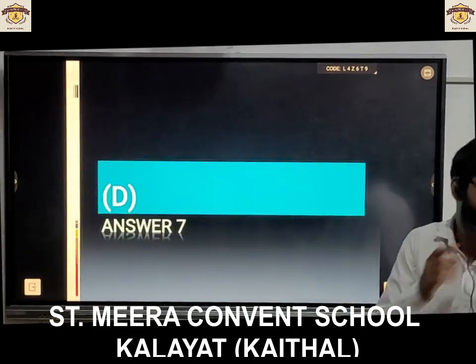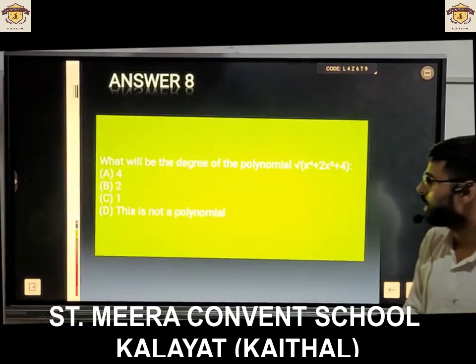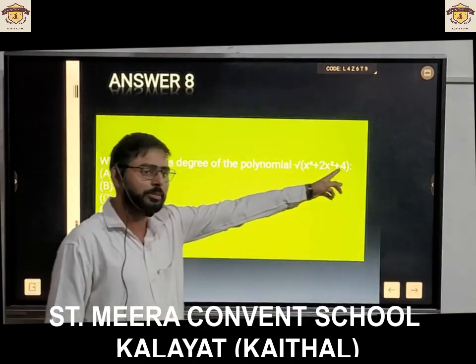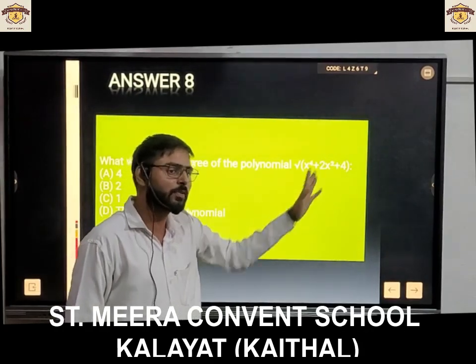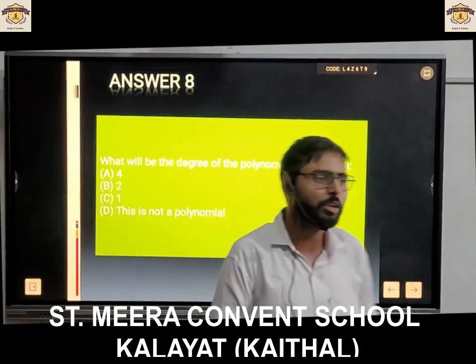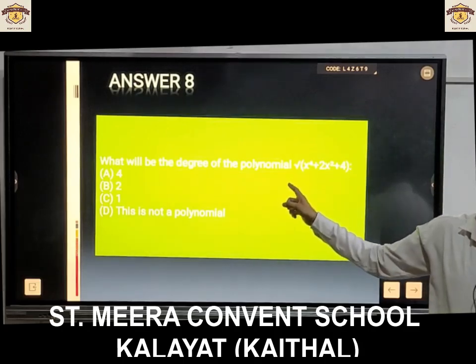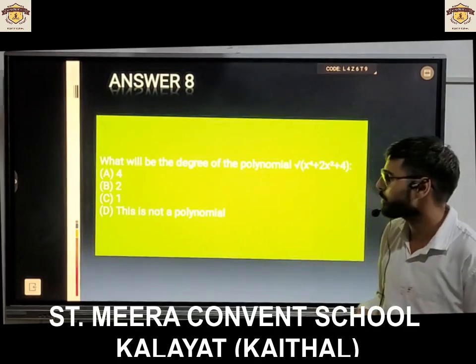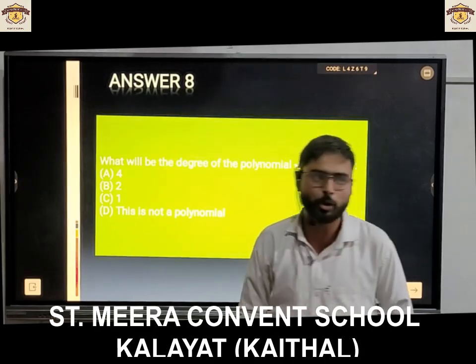Next question is for team Manna. Get ready. What will be the degree of the polynomial? It is under the under root of x square plus 2x square plus 4. What will be the degree of the polynomial? It is all terms are under root. Okay, under the under root all terms. Option A 4, option B 2, option C 1, and option D this is not a polynomial.